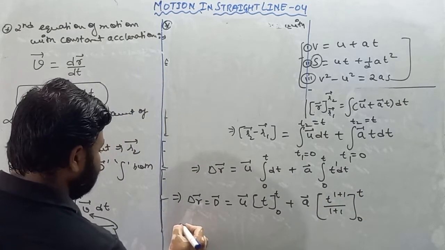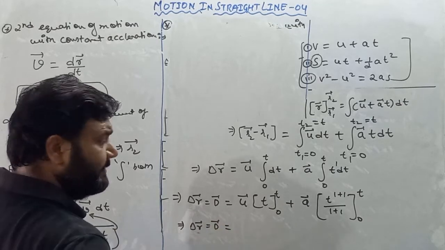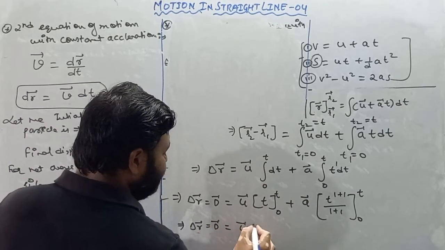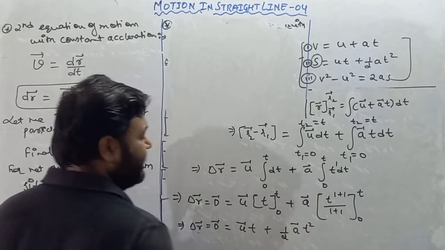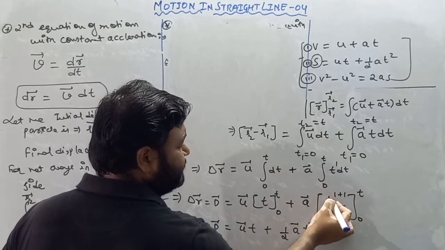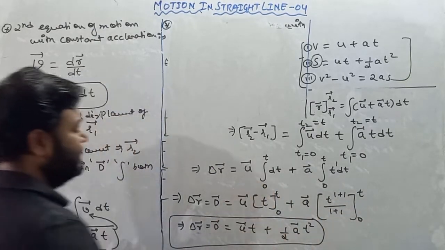So it equals u vector into t plus half a vector into t square, because we put one time t and one time 0, so it is t minus 0, which is t square.